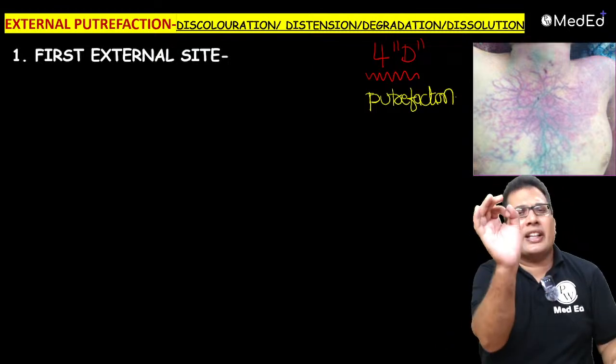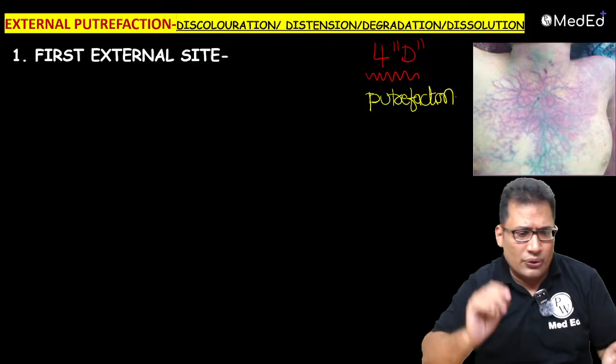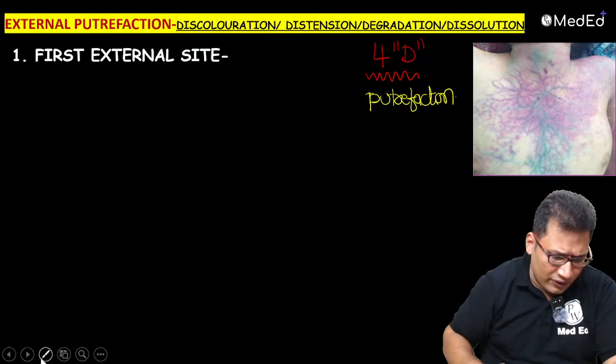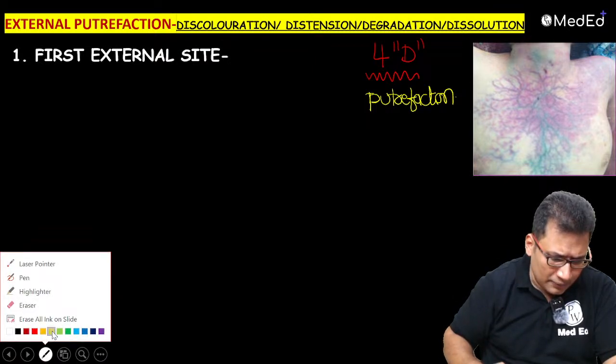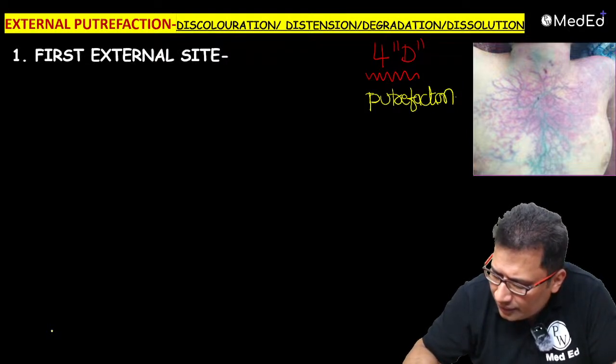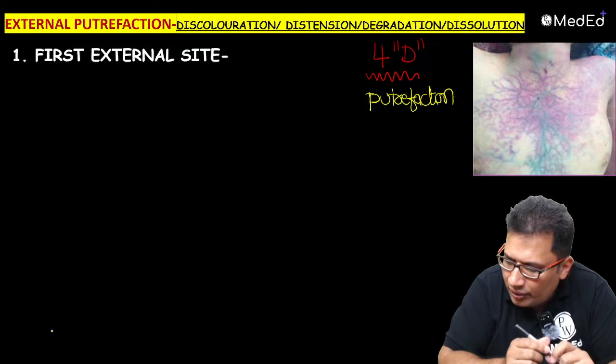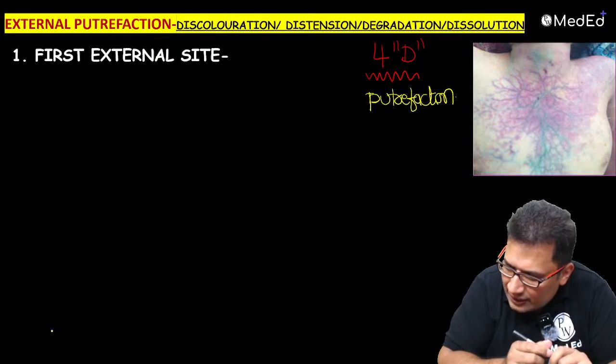What is the first external site of putrefaction? Anybody can answer. First external site of putrefaction.